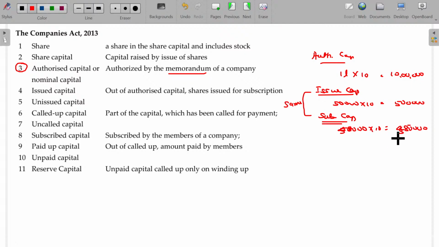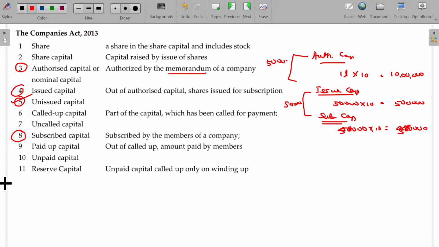Is that clear? Hope you are now able to understand. So authorized capital is the maximum permissible shares issued by the company as per the memorandum of association. Out of that, how many shares the company proposes to use currently for raising funds for business operations is called issued capital. Out of that, how many shares investors have purchased or are willing to purchase is called subscribed capital. And the difference between these two, 50,000, will be called unissued capital.